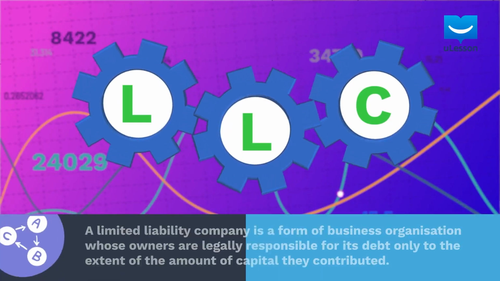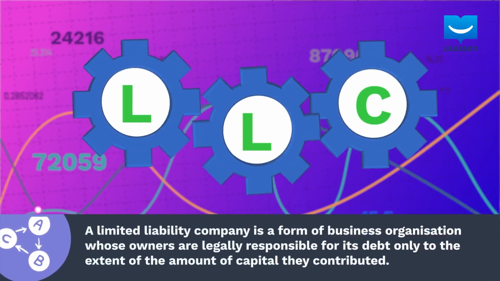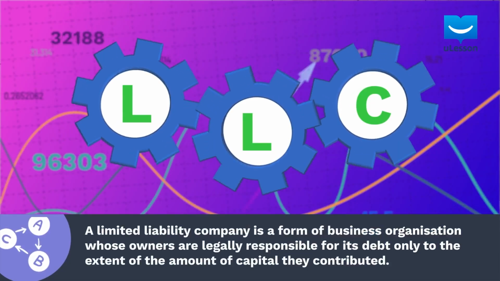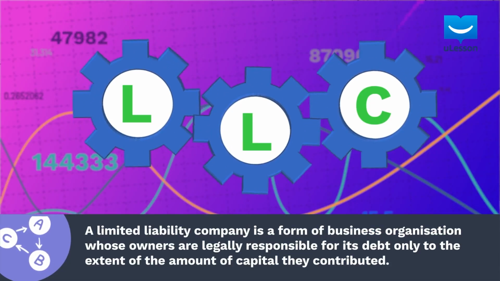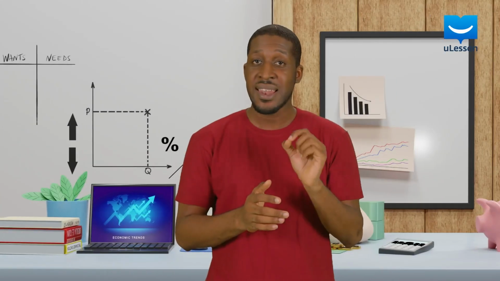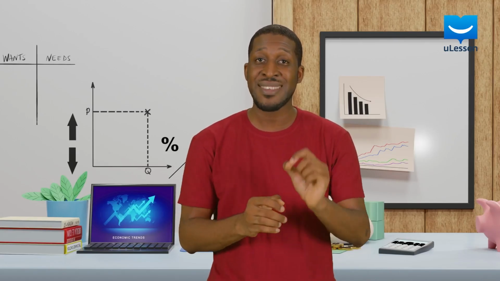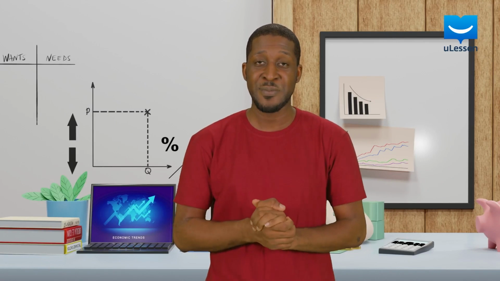A limited liability company is a business organization whose owners are legally responsible for its debt only to the extent of the amount of capital they contributed. The main principle of a limited liability company lies in the fact that the liability of the owners is limited to the value of money each has contributed to the business.